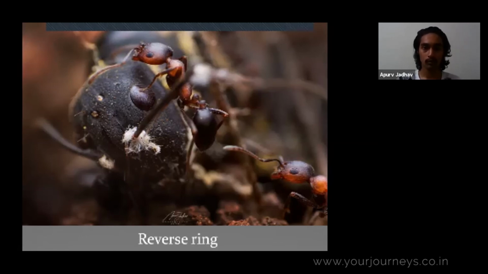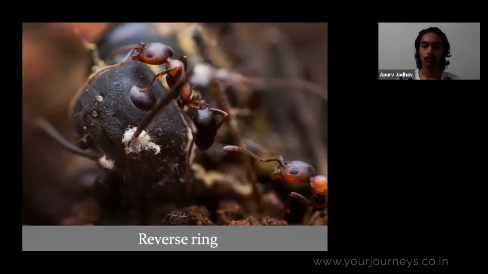But I tried to pull out quite a well shot because the subject in itself is quite interesting. Yeah, so the reverse ring helped me to gain control over a few things like focus. It helped me to focus things properly because it is very sensitive.